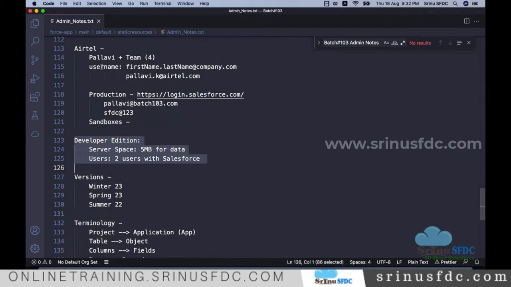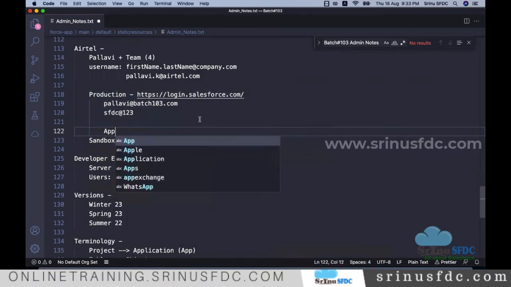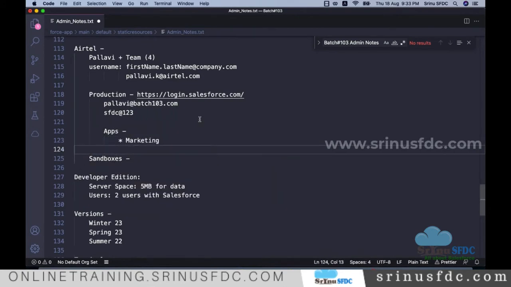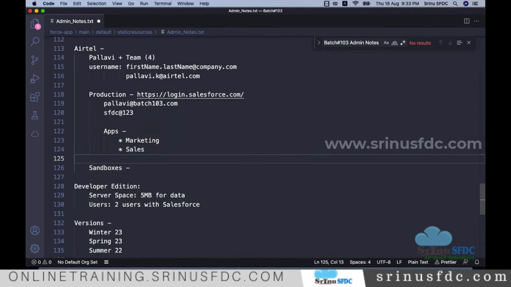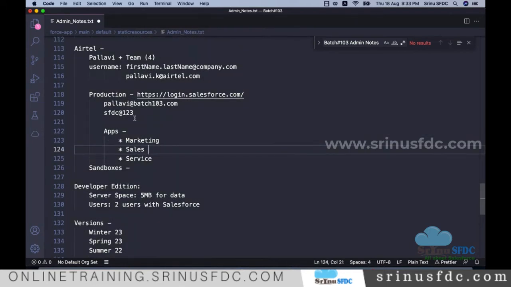So now, once they have the account, as we already saw yesterday, as part of the production there are different applications: marketing, sales, and also service. Okay, so these are the applications available. The thing is, they might have many requirements on top of the standard applications that Salesforce offers.